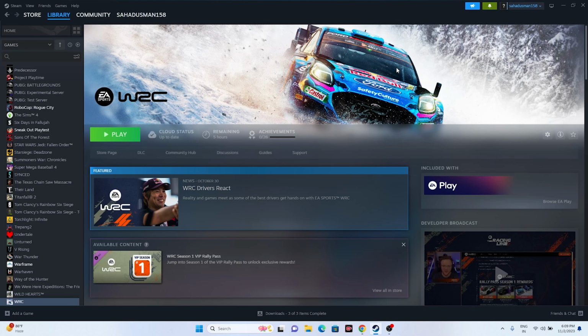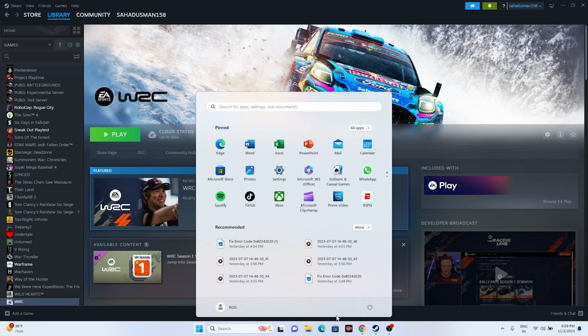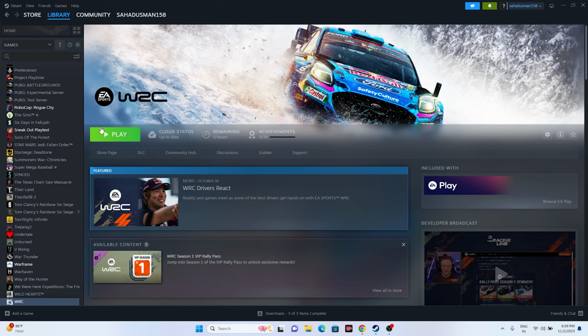The first one, we have to do a restart. So just go over here in the start icon, go to the power icon and go for restart. Once the restart is done, just try to launch the game and that will be working fine. So this is what we have to do as the first step. Sometimes a simple restart can fix a lot of issues. So we have to start with a simple restart. If the restart is not working, we have to move to the next one.